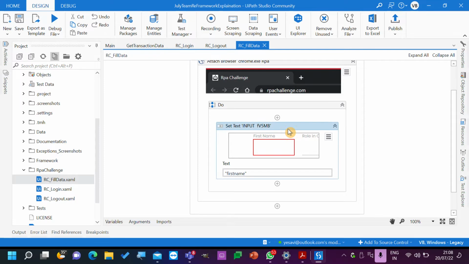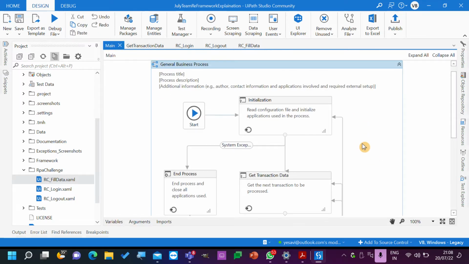Now, how can we make sure the looping condition or looping code that we have written, like for loop 2 times, how can you utilize here? We'll see it later. But for now, we are just adding one type into. Okay. Now, this is where the important point is. Now, where should we add login and logout?